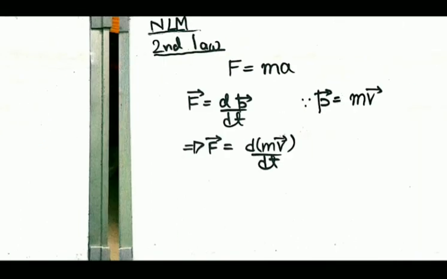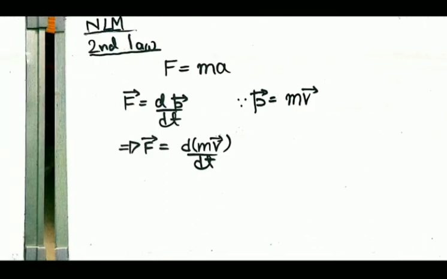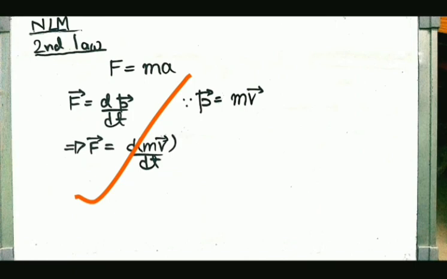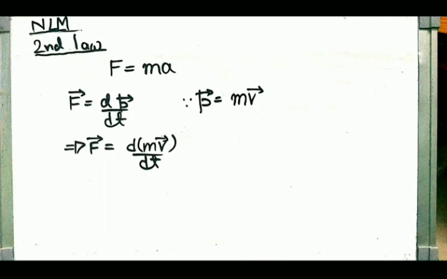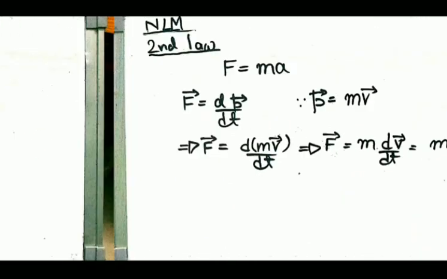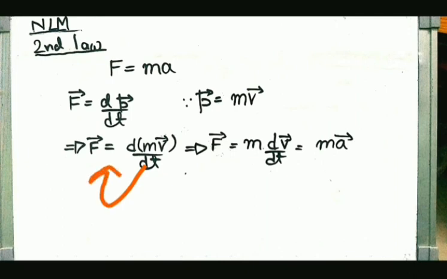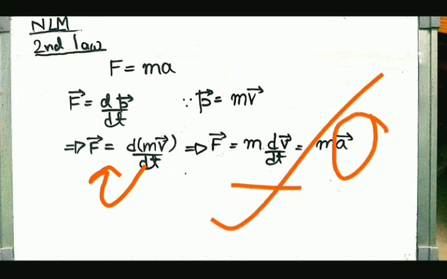So we can write it like this, no harm in that. Force is the rate of change of mass times velocity vector. We'll further write the equations and see what we did in high school. Mass being a constant term, you just take the mass out of the derivative, since a constant multiplied into a variable comes out of the derivative. So it's mass into dv by dt, and dv by dt is nothing but acceleration. So you get force equals mass into acceleration.